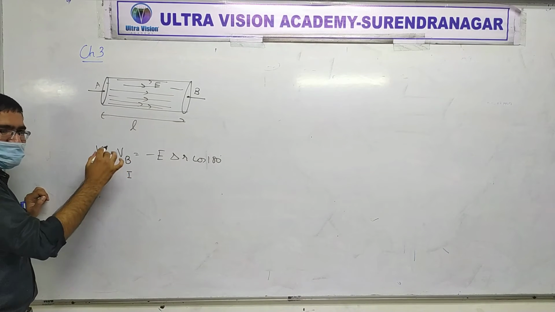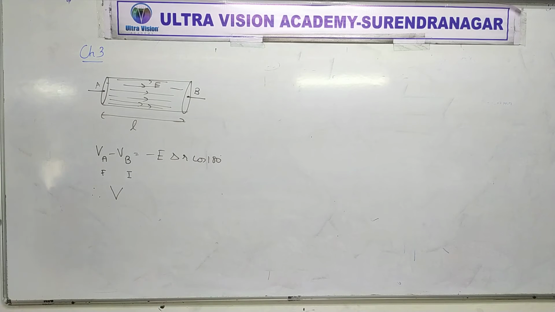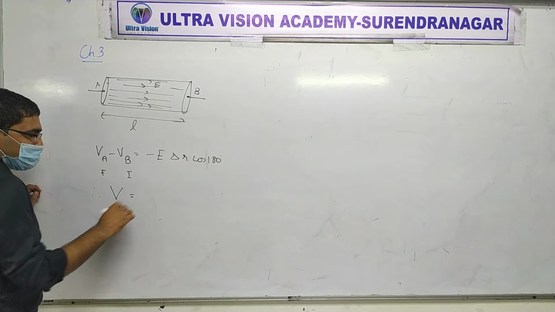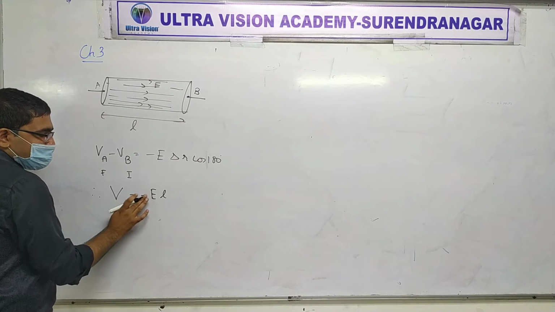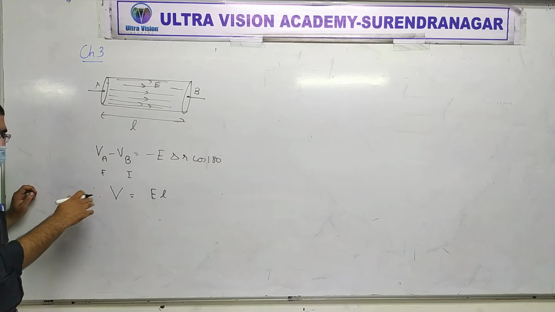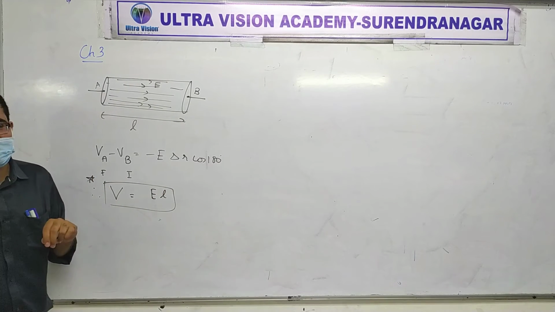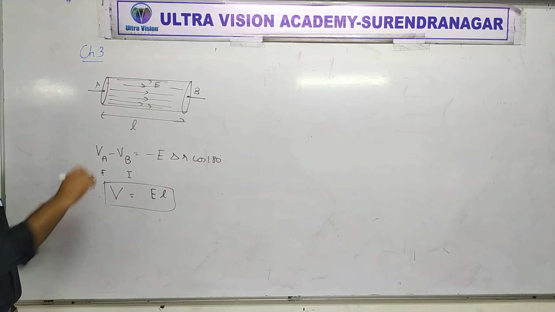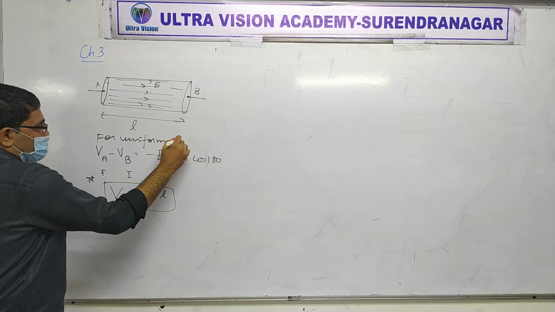delta V. Delta V is potential difference, also called voltage in circuits. And this chapter is largely about circuits. So V will be minus E into L, and cos 180 is minus 1. So V equal to E L. So what is the voltage of a uniform conductor?